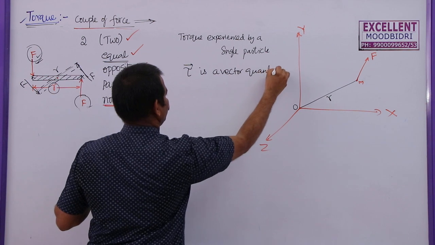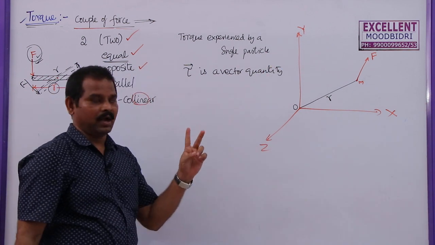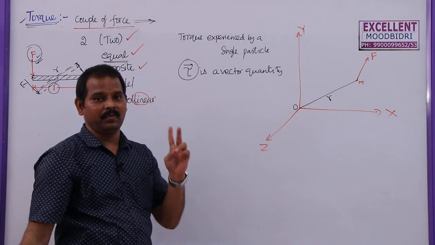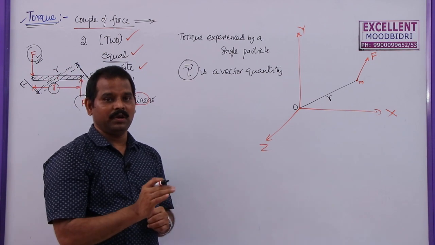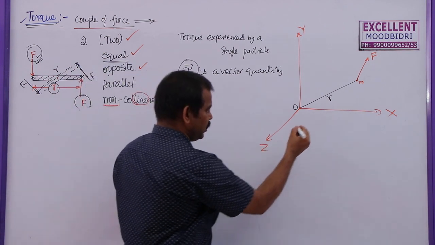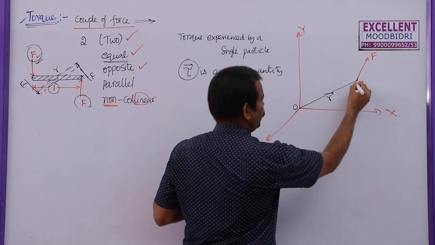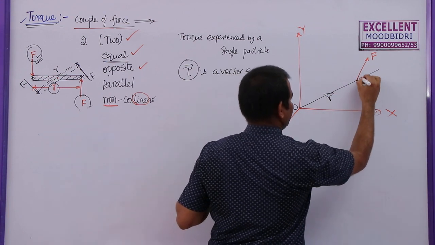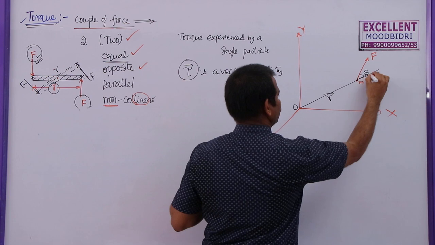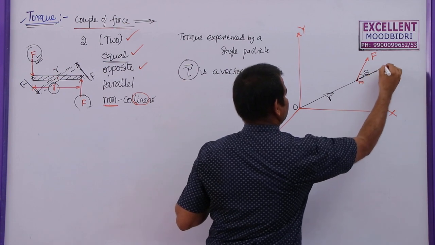That means we need to multiply two vectors. To get this vector, we need to multiply two vectors which are mutually perpendicular to each other. Here the position vector is a vector and this force is acting at an angle theta with the position vector. So the angle between these two is theta.